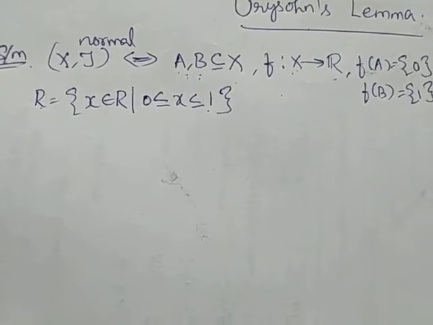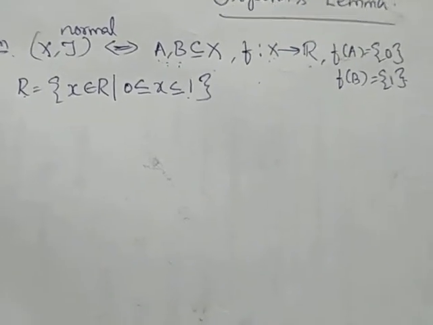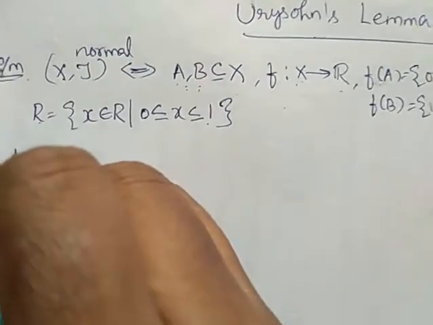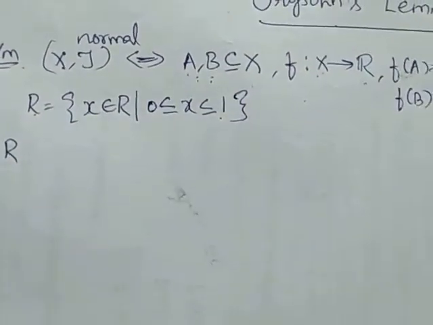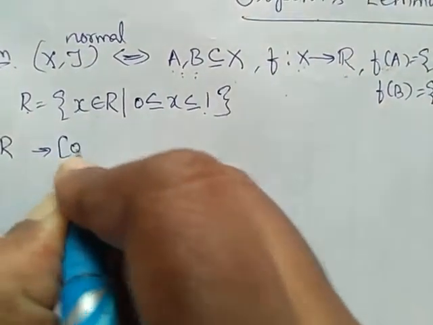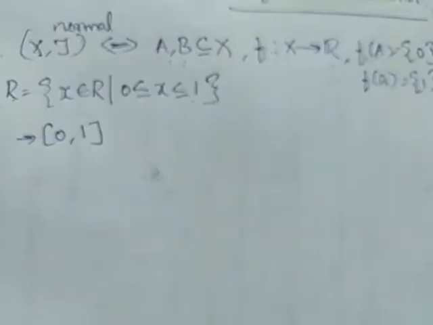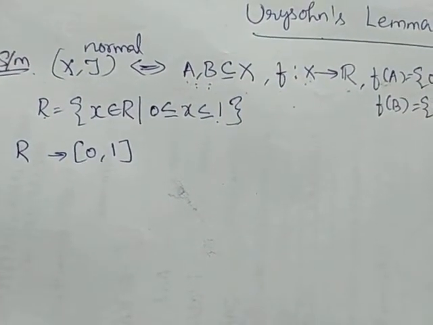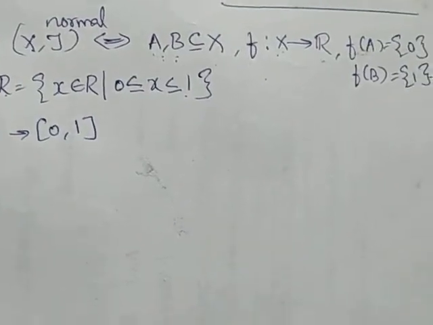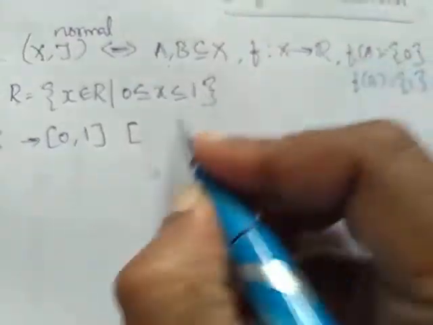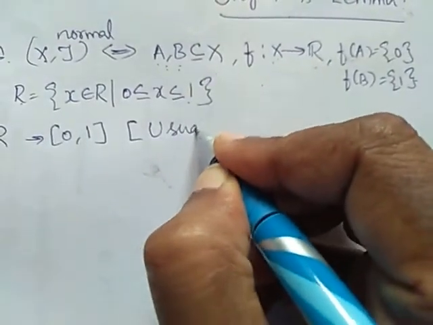Very first thing, we will take R as a real number which lies between 0 and 1. So R denotes the set of all real numbers between 0 and 1, and whenever it is defined on 0 to 1, we say it has the usual topology.